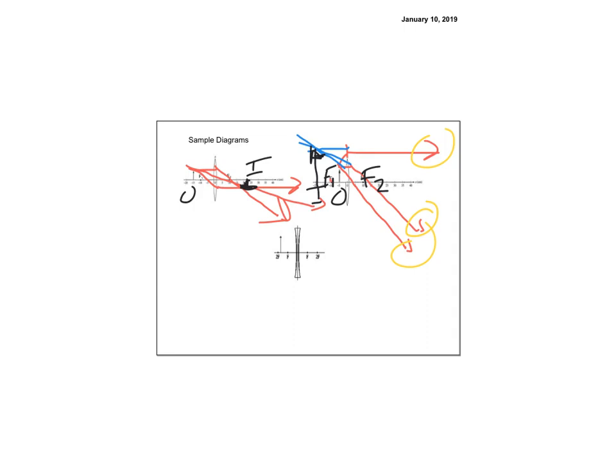So this is my concave one. So I still need to label F1 and F2, but remember now this one here is F2, and this one here is F1. And now, it doesn't really matter where I put it, right? But I'm going to hit the lens, and then it's got to come out through focus 2. So I line up with focus 2, and it goes up. And then I'm going to aim for focus 1 over here on the other side. So I aim for focus 1, and it comes out parallel.